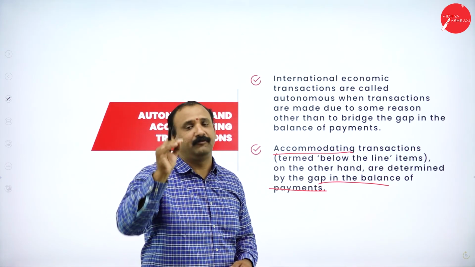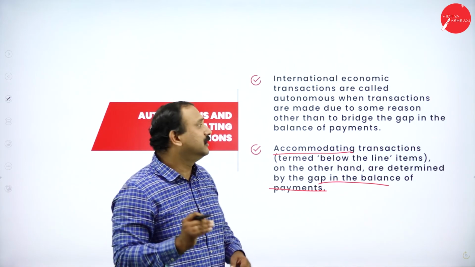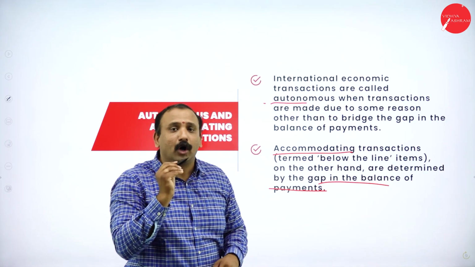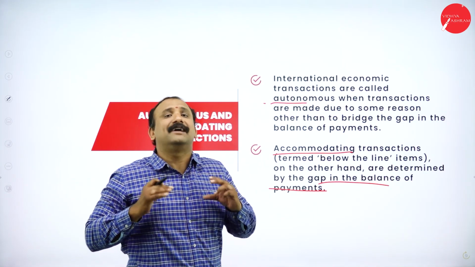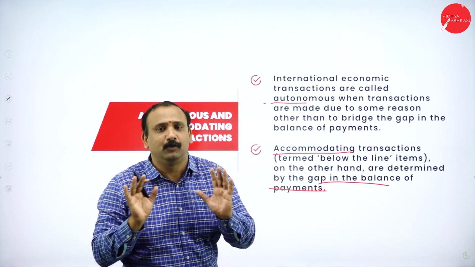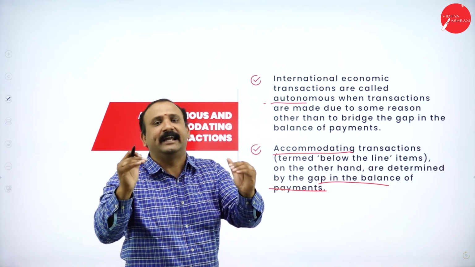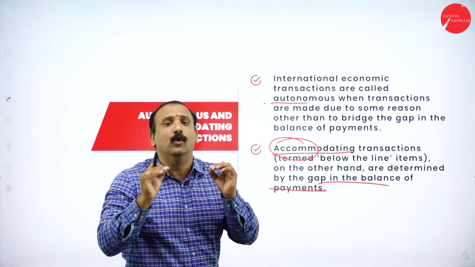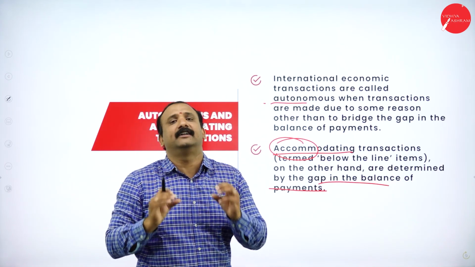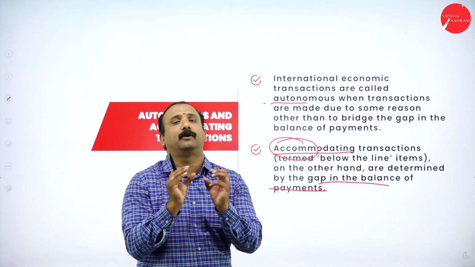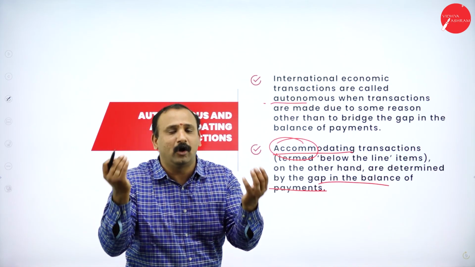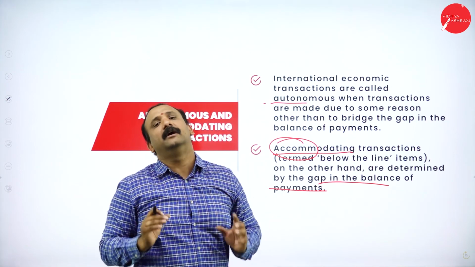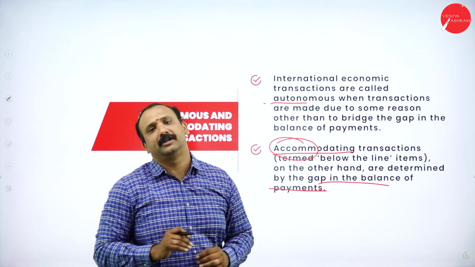So the word itself is very clear. You can have a hint here: autonomous, auto. Autonomous means automatically it happens. You don't have to worry about it. It is already set in. Accommodating, the keyword here, ACCO, which means you need to start understanding that we have to make a provision. Autonomous, by automatic, by default. Accommodating, you need to create a balance, you need to create a provision for this.